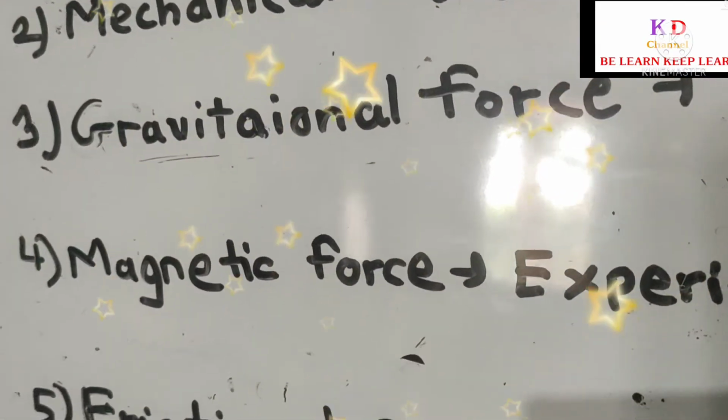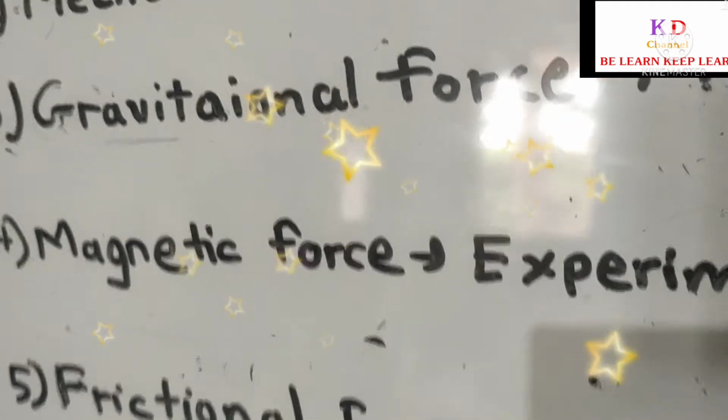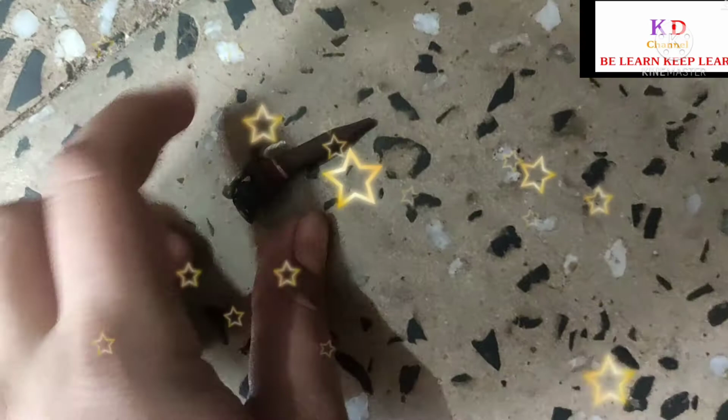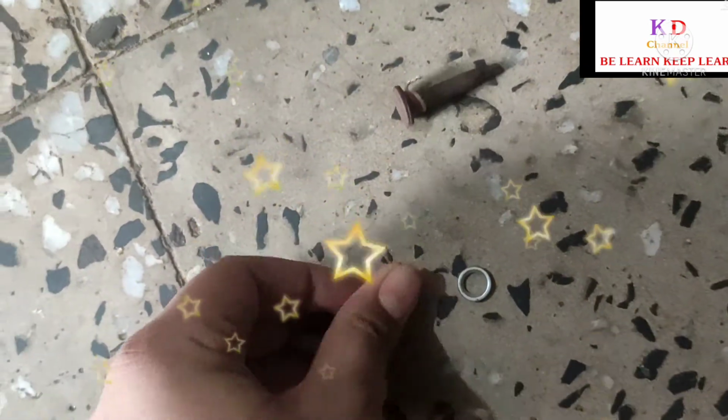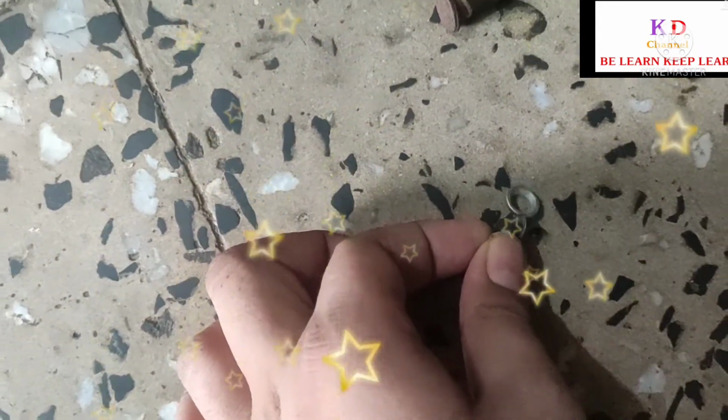What is magnetic force? I can give you some simple experiments. So you can see this nail. When we take the magnet near this iron, the iron is attracted to the nail. As you can see, the iron is attracted to the nail.